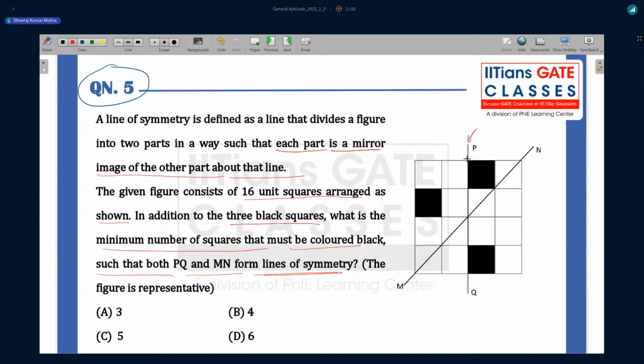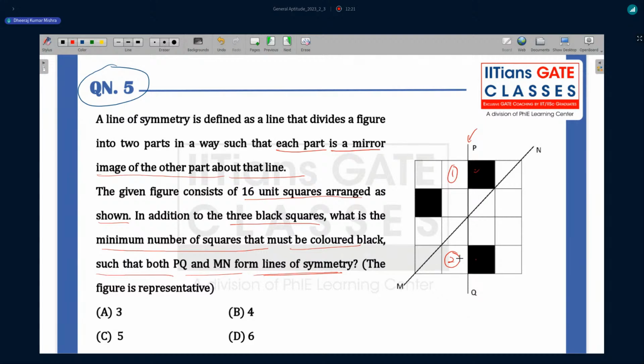If you consider PQ as a mirror, then this square should be colored because it is going to be the mirror image. So square number one is going to be colored. Now second, if you consider PQ, PQ is going to be the mirror, the line of symmetry we are considering.